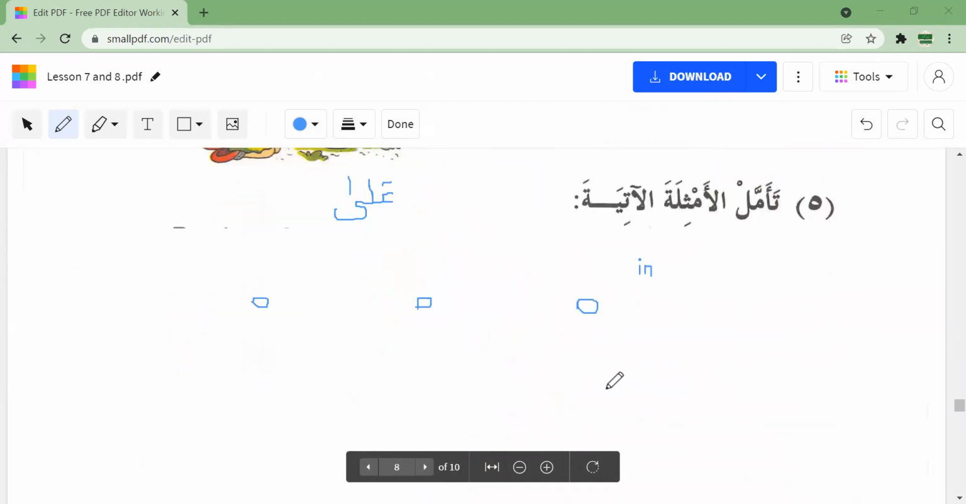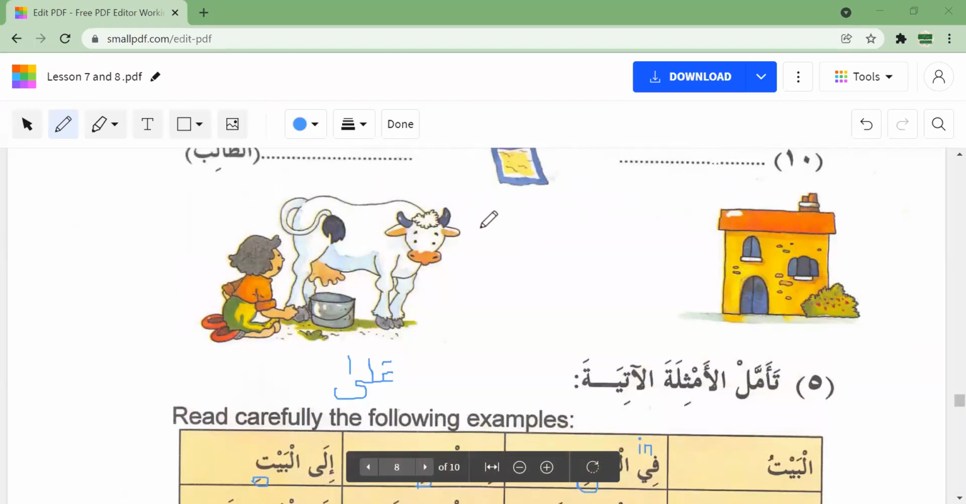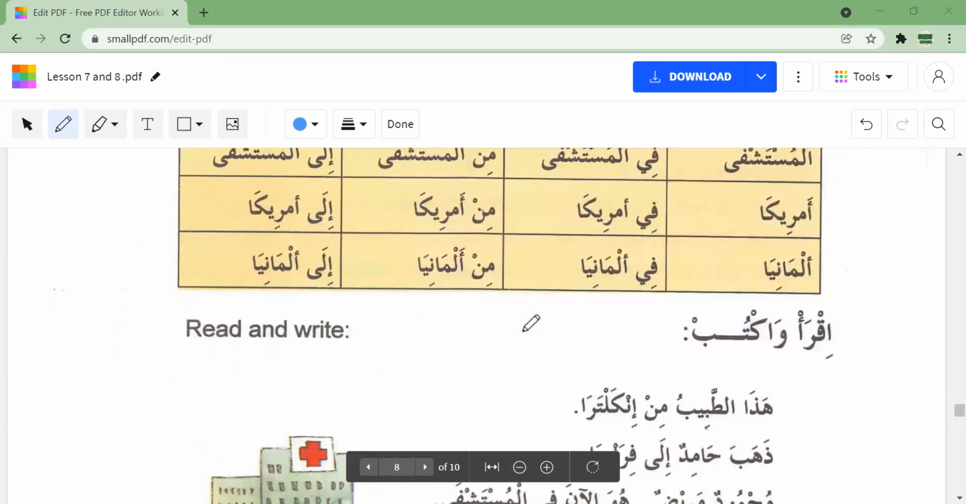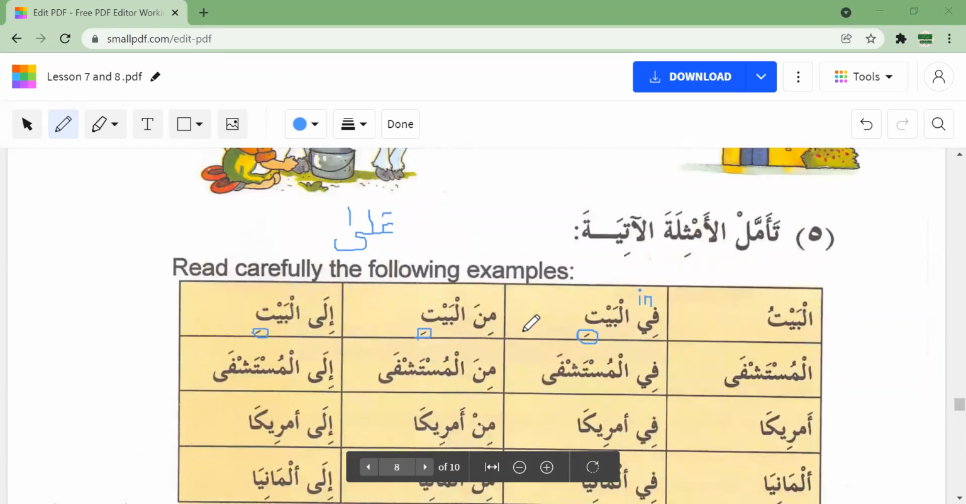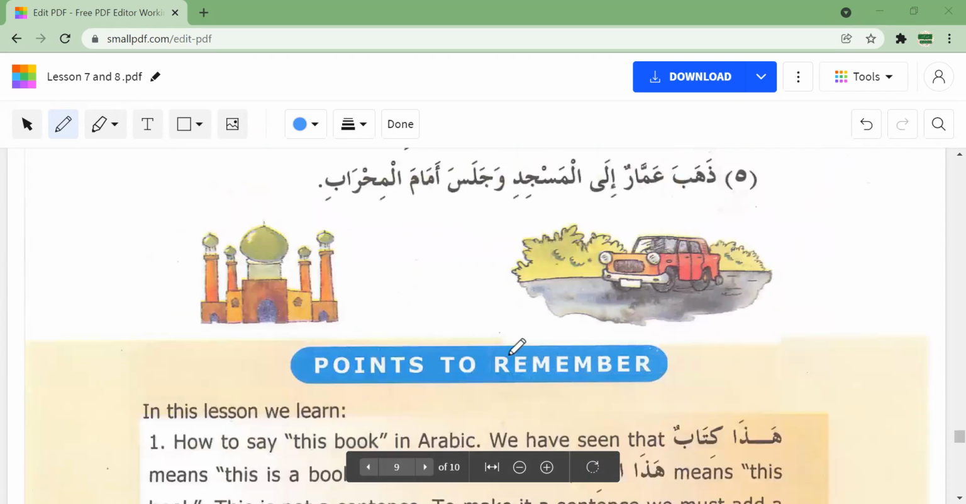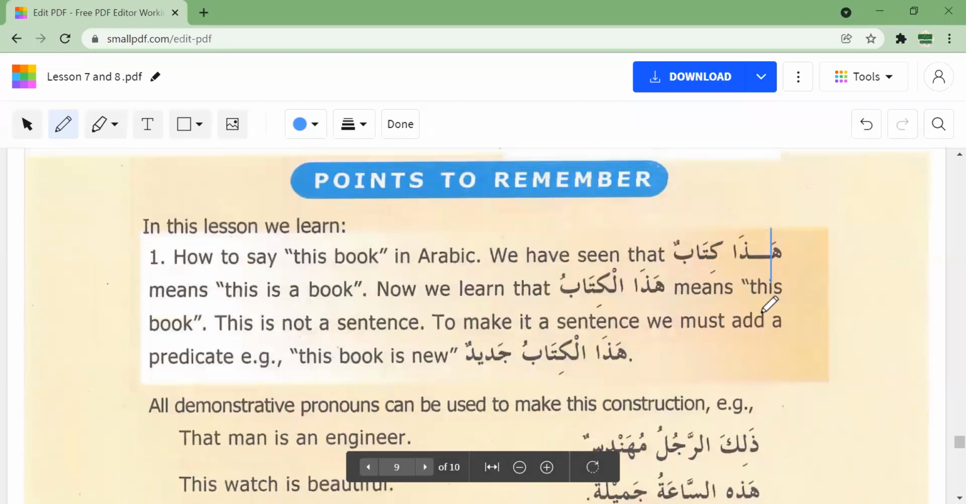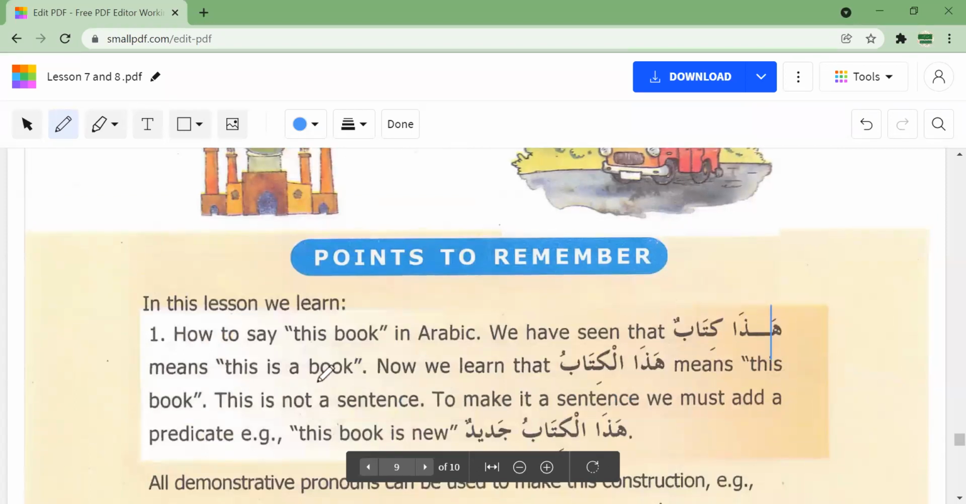And if we can discuss this next time? Yes, of course we will go over most of it again. And because this is a long lesson, that's why I didn't want to finish it all together. Try to read this once more, and we will go over the points to remember before we end. Okay. And inshallah, we will do this once more in the next class. So don't worry. So in this lesson, we learned about Hada Kitabun. Hada Kitabun means this is a book.